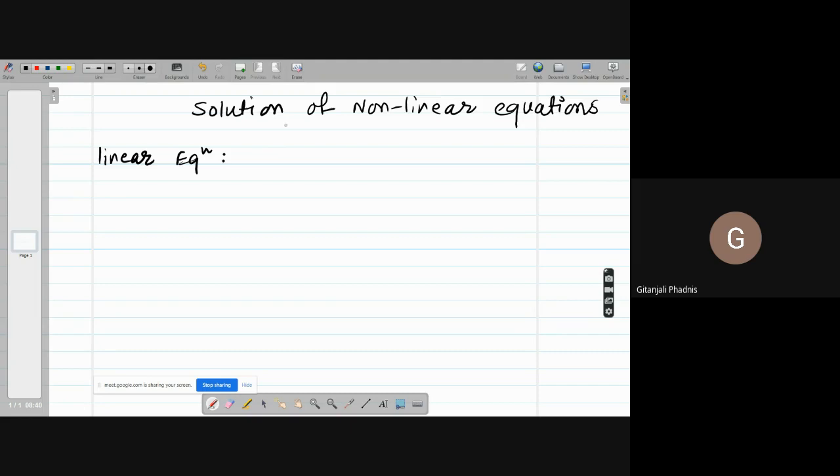So how do you express a line in two-dimensional system? Can anyone tell me the equation of a line in 2D? y is equal to 2x plus 1. Yes, y is equal to 2x plus 1, or in general, if I want to express a linear equation in 2D, I will write ax plus by is equal to c. So you have two coordinates, x and y. And what is the degree of x and y? 1. Degree of x and y is 1, and therefore the degree of the equation is also 1.